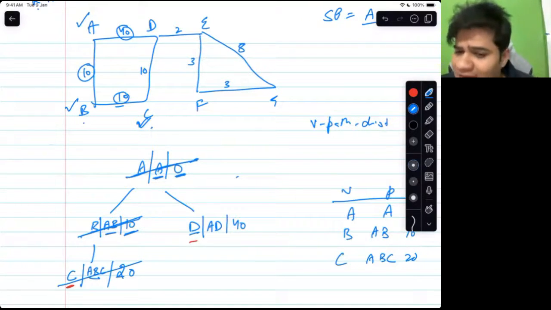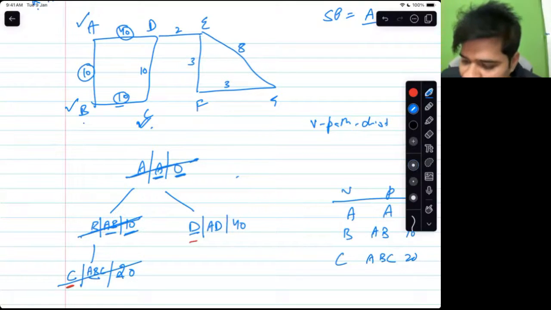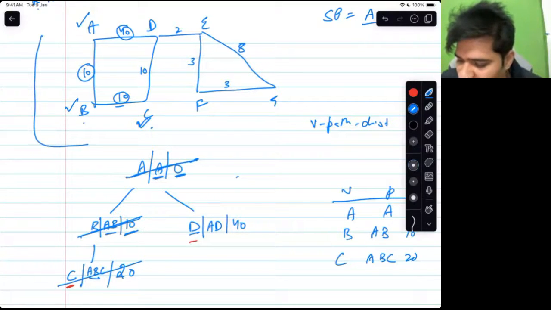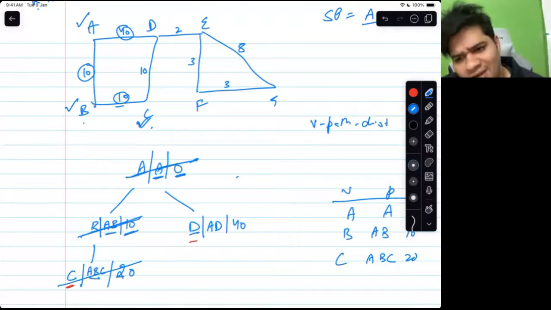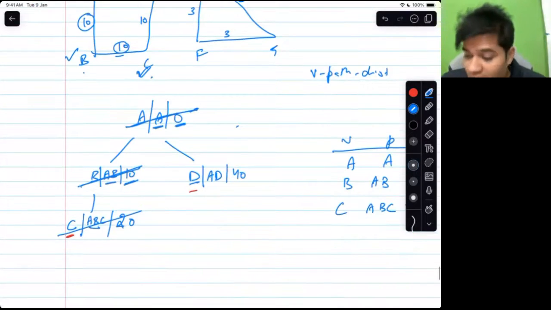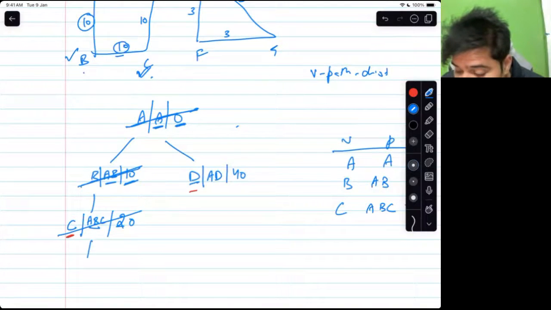Is the B neighbor relevant anymore? Will anybody want to visit B via the path ABCB? Is that a good path? ABCB is a stupid path. ABCB does not make sense. So we need not worry about B because B is already marked. So we will worry about D. Okay. I will add D to the tree.